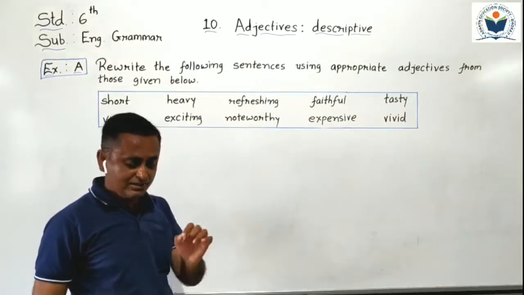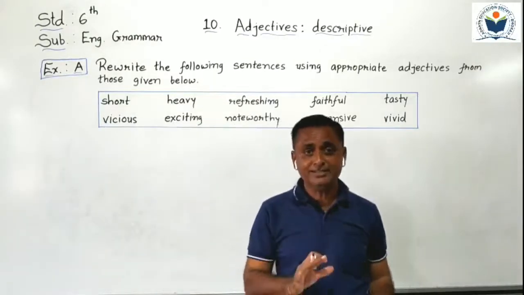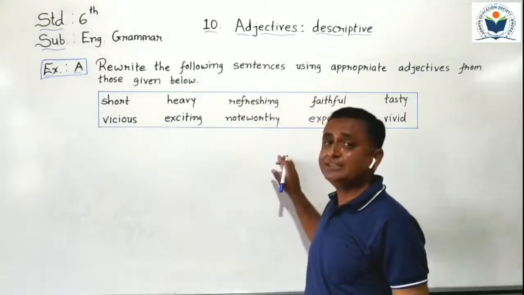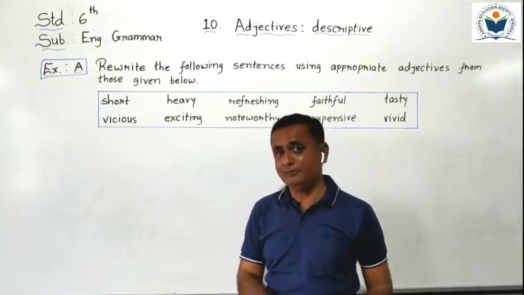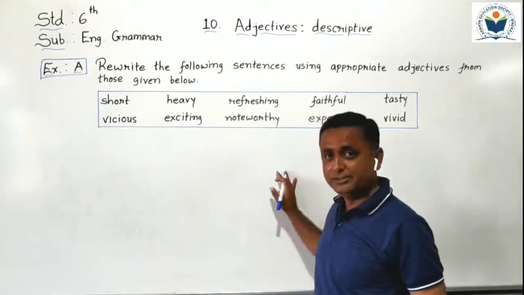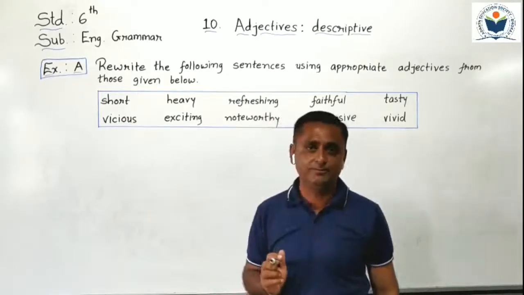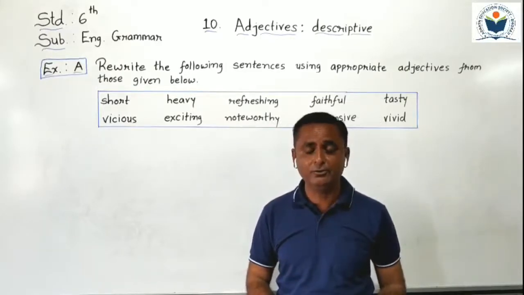So I read the question from the textbook and I write the answers on the board. You have to complete all the answers in your textbook with pencil. Understand students, what do you have to do?